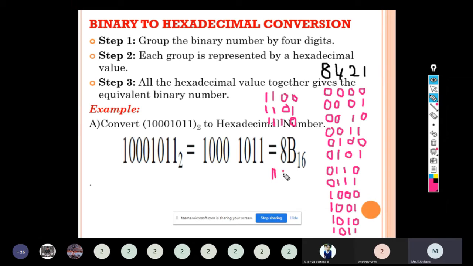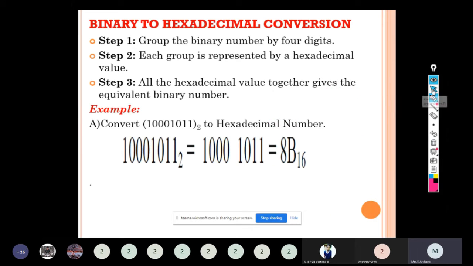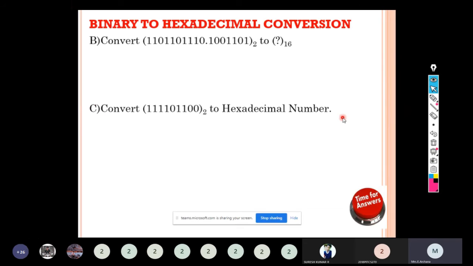For 15, all the places are 1. So these are the values for 0 to 15 using the 8-4-2-1 code. It is used to represent the hexadecimal numbers. Let us see examples.